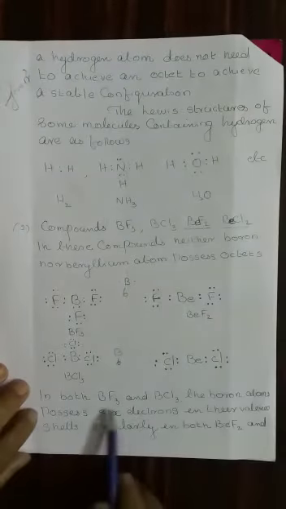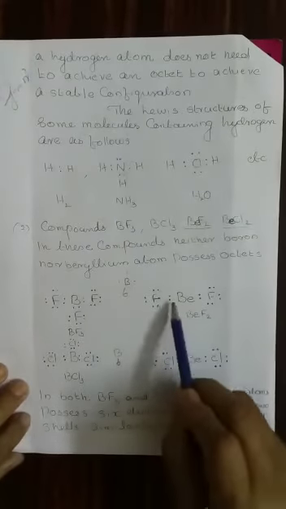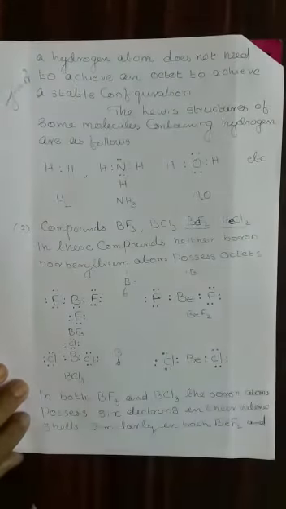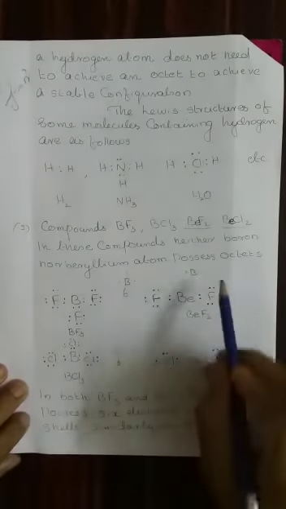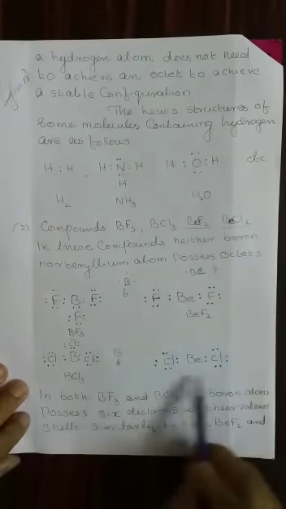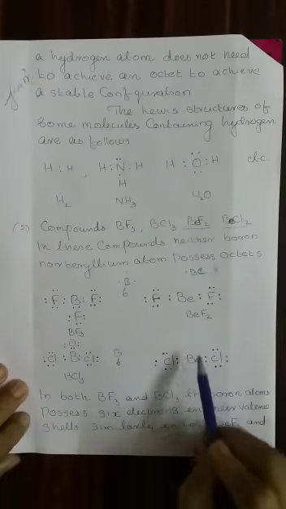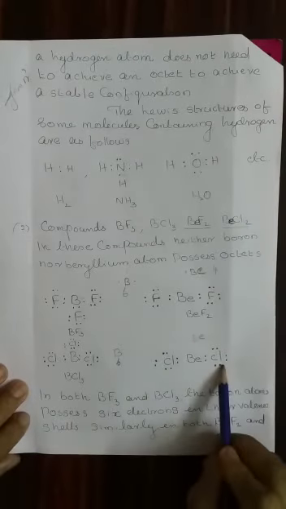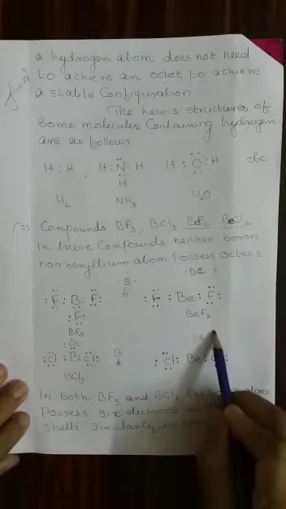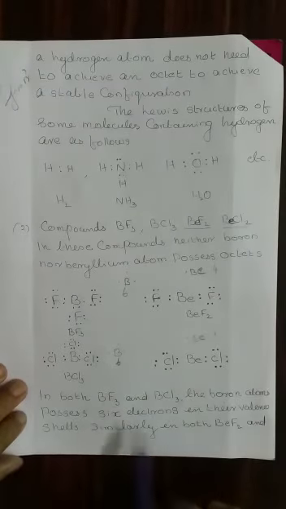Now, in beryllium, see, beryllium got only 2 electrons in the outermost orbit. When it is sharing with fluorine, it gets only 2 plus 2, that is 4. And this beryllium chloride, this is beryllium fluoride and chloride, both are having only 2 electrons in the outermost orbit. When it shares with chlorine, it gets 2 plus 2, that is 4. It is not an octet. Both beryllium and boron are not having 8 electrons in the outermost orbit, but they are stable. These are all exceptions.